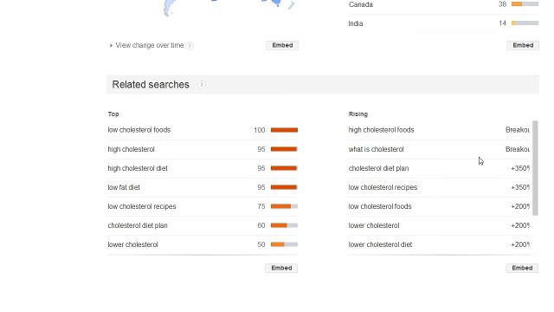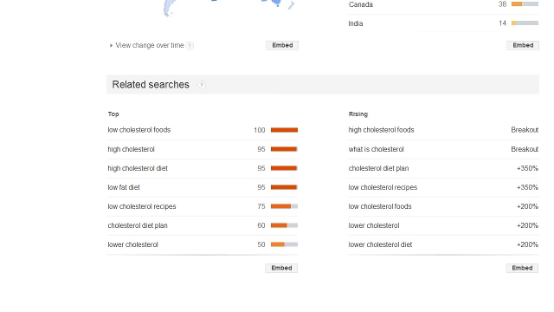It tells us that, okay, low cholesterol diets may be decreasing, but high cholesterol foods, cholesterol diet plan, and low cholesterol recipes are actually increasing. So even though we have found that a specific general keyword term is decreasing, it doesn't always mean that it's decreasing.